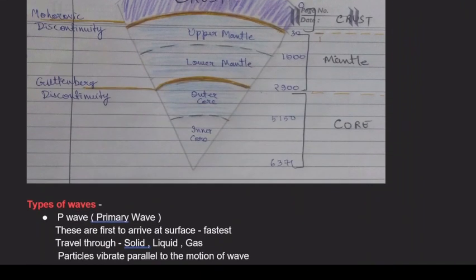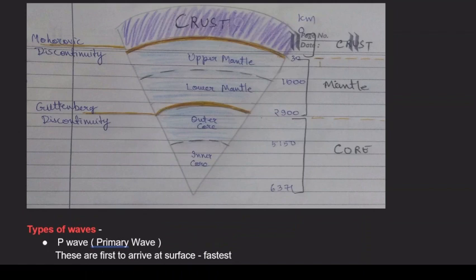So, here you go. You can easily see the crust, the upper mantle, and the other layers. So, let's just talk about it. You have the crust as the first layer. The second layer is the mantle, and the third layer is the core. Now you can see the depths very easily here.